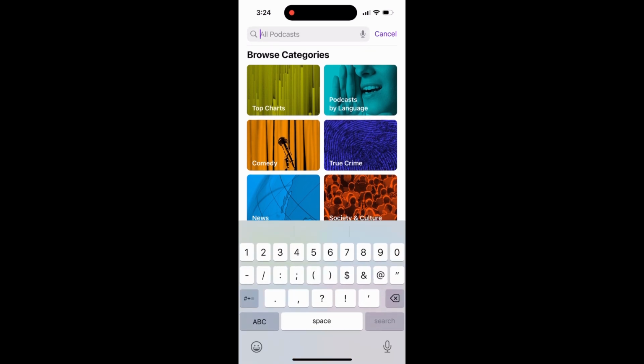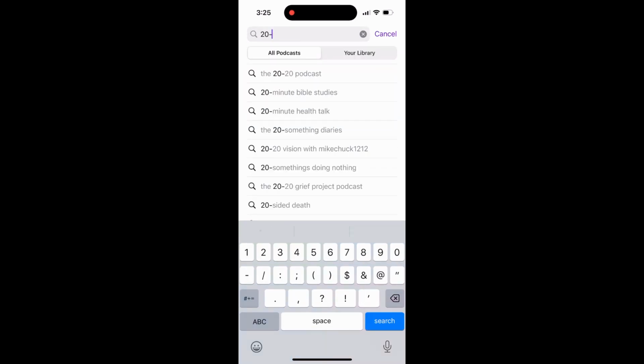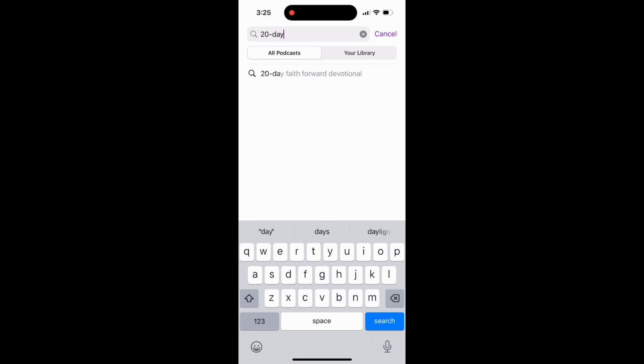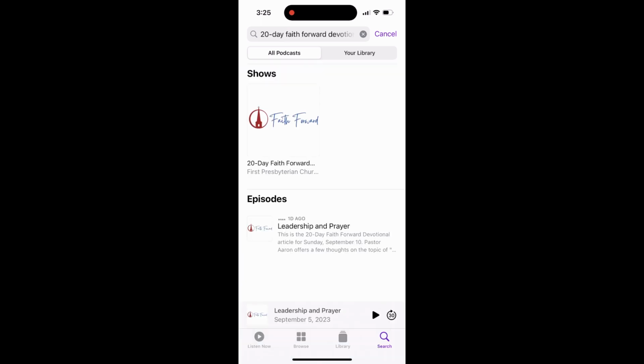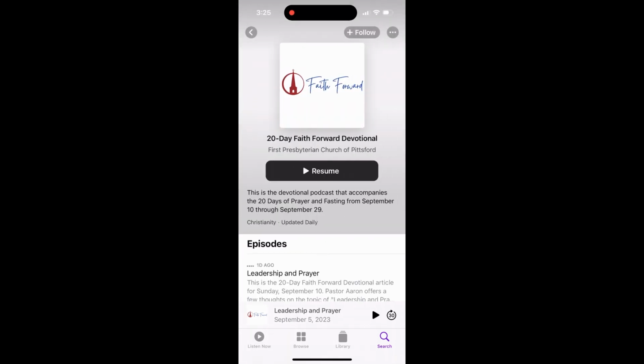And the easiest way to find it is to type in 20-day and make sure to include that hyphen in 20-day Faith Forward Devotional. Just go ahead, type that in. It is going to look like this. This is the image, the logo that's associated with the podcast, so that you know you found the right one. The publisher or the author of the podcast is going to be listed as the First Presbyterian Church of Pittsford. That's us.